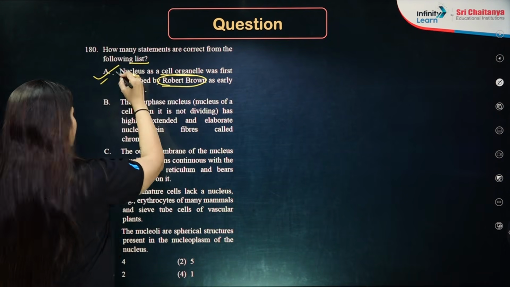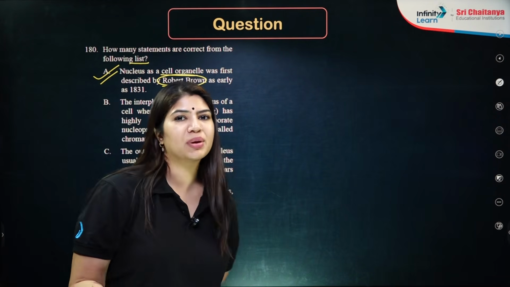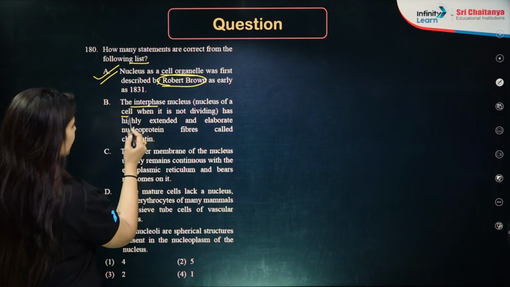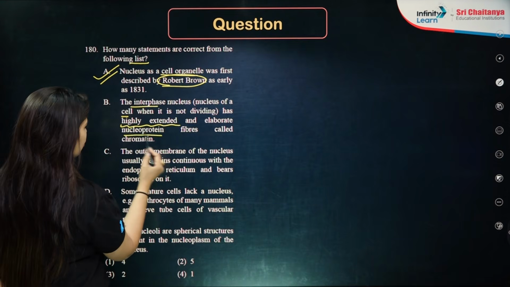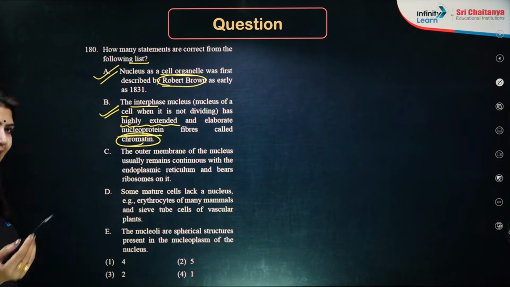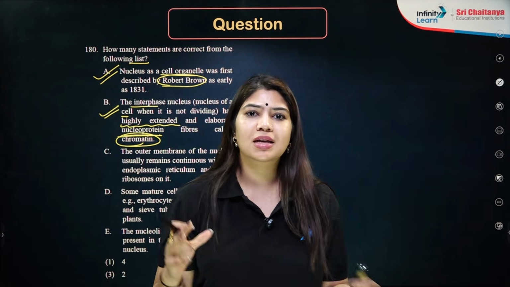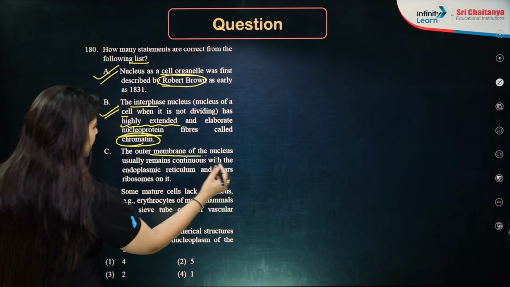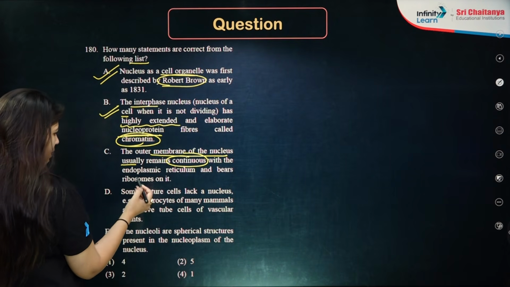Yes, Robert Brown has discovered nucleus as an organelle, which is basically acting as the brain of the cell. Second is, the interphase nucleus of a cell, when it is not dividing, has highly extended and elaborate nucleoprotein fibers called chromatin. Perfectly correct statement. When it is in the dividing stage, we call this chromatin as chromosome, because there will be condensation happening in this chromatin material. Next is, outer membrane of the nucleus usually remains continuous with the endoplasmic reticulum and bears ribosomes.